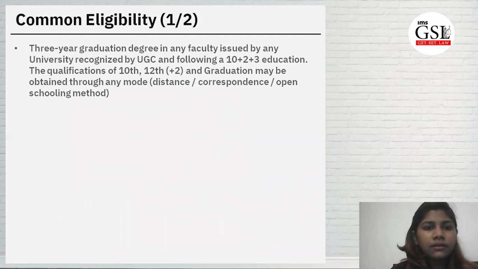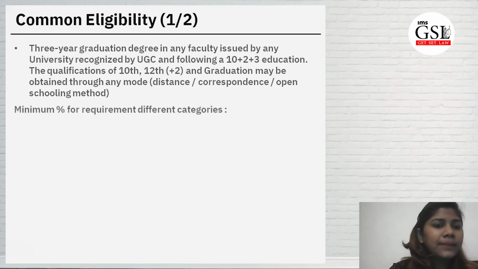You should be doing a 3-year graduation degree with a university recognized by UGC, and the 10 plus 2 plus 3 education system is generally followed till now. The qualification of 10th and 12th, which is plus 2, and graduation may be obtained through any mode. It can be distance or correspondence or open school method.